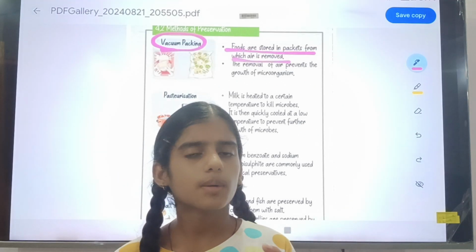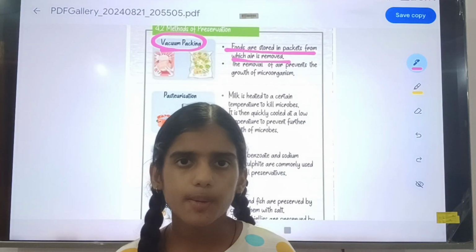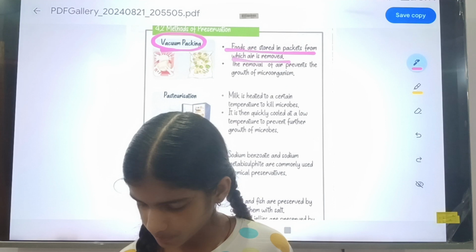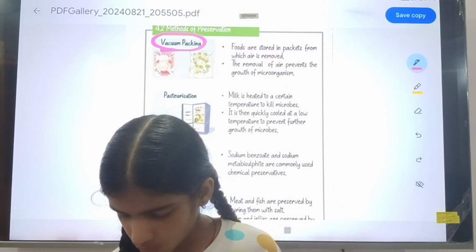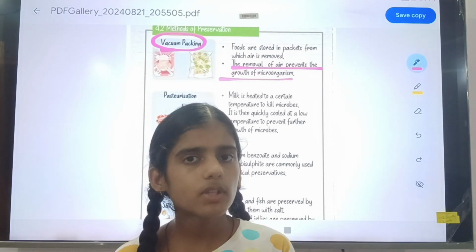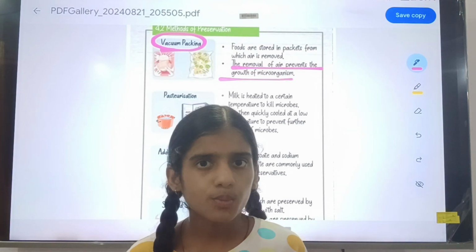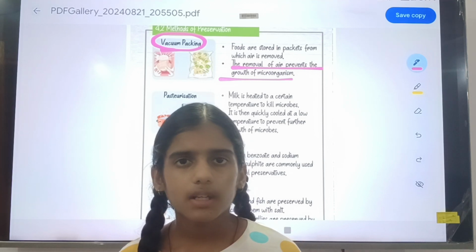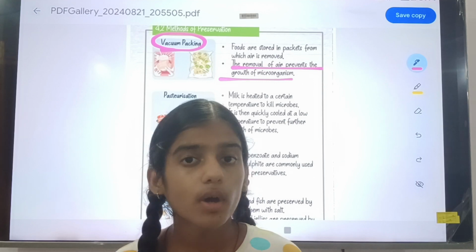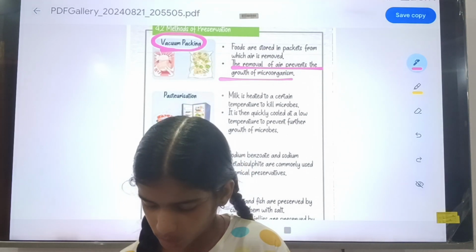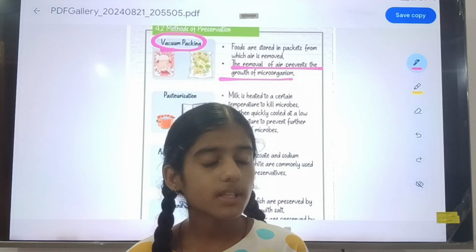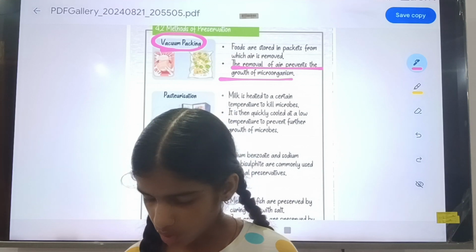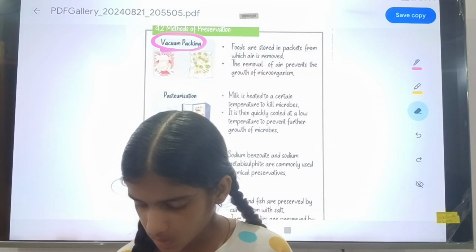The food is stored in a very tight packet so that air does not exchange and the air is removed. The removal of air prevents the growth of microorganisms. A vacuum is an area where no air will be found. So the removal of air stops the growth of microorganisms, and by vacuum packing you can preserve the food.